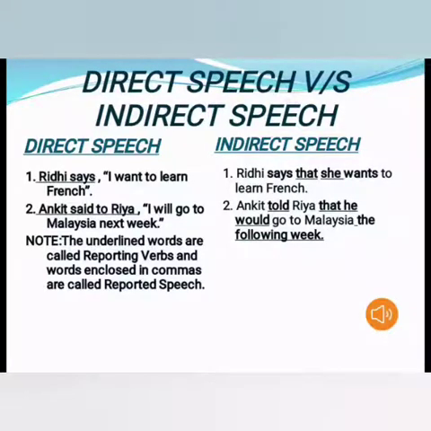And commas have been removed. Now note one thing here. The underlined words are called reporting verbs. And the words enclosed in commas are called reported speech.